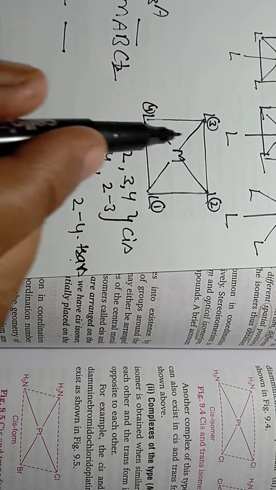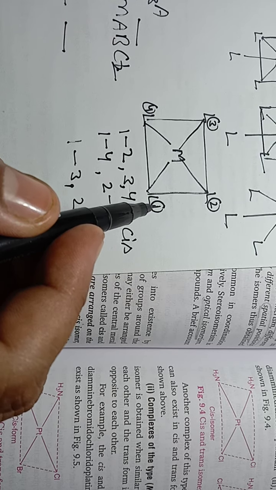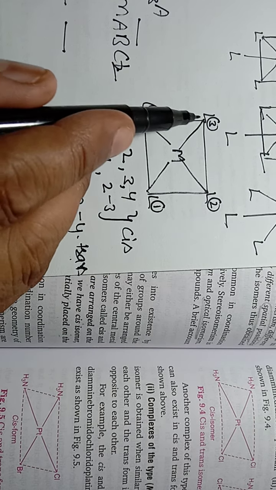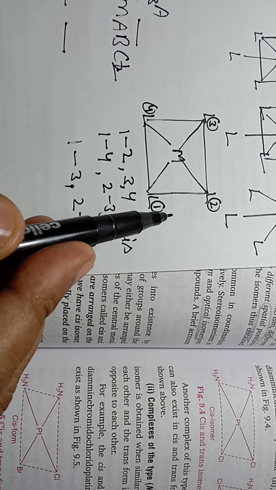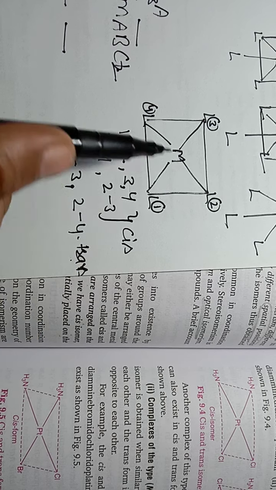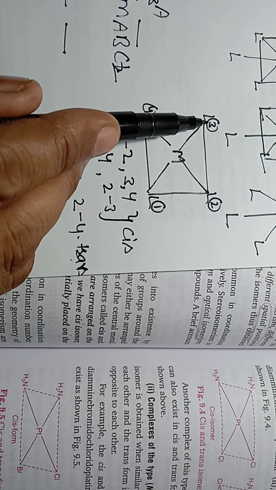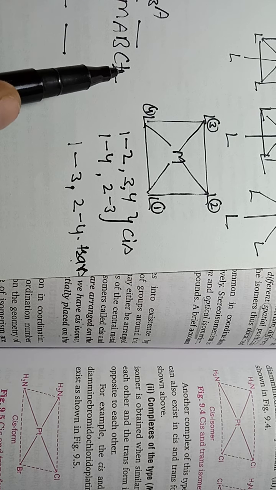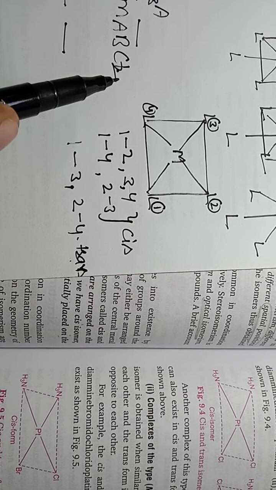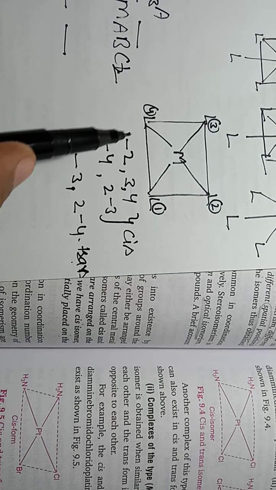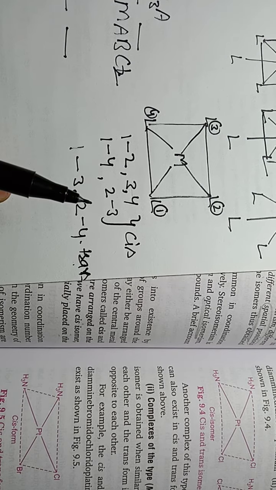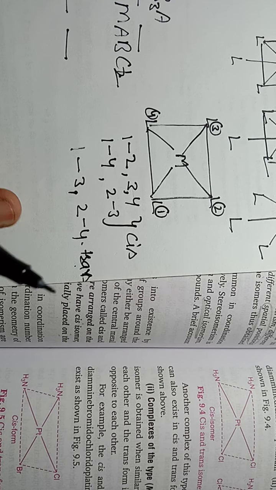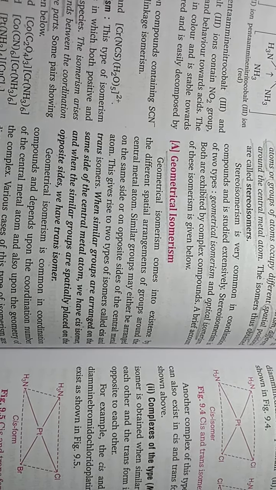Okay students, if similar ligands are present at positions 1, 2 and 3, 4, then the structure will be the cis structure or cis form. Or if similar ligands are present at 1, 3 or 2, 4, then that structure will be the trans form. So on the basis of this figure, we will convert a cis to trans or trans to cis structure, or we will form cis and trans structures. Okay students, then further we are moving with the help of our book.